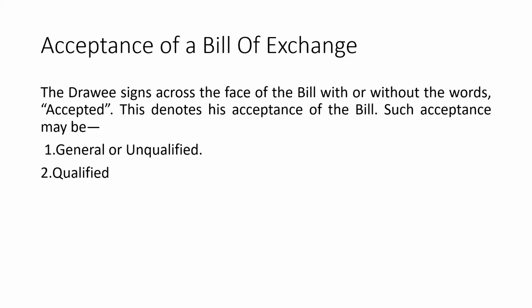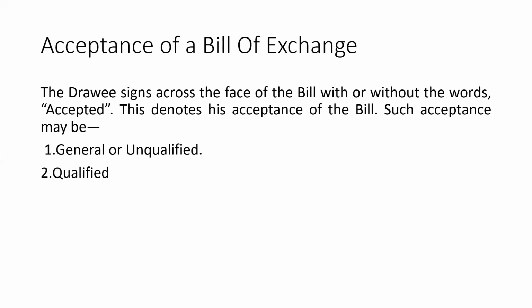When the payee can sue the drawer and when the payee can sue the drawee depends upon the concept of acceptance. If the bill of exchange is not accepted by the drawee, then the payee will usually sue the drawer for the amount. If it is accepted by the drawee, then the drawer's liability is over, and the payee will sue the drawee for the amount.